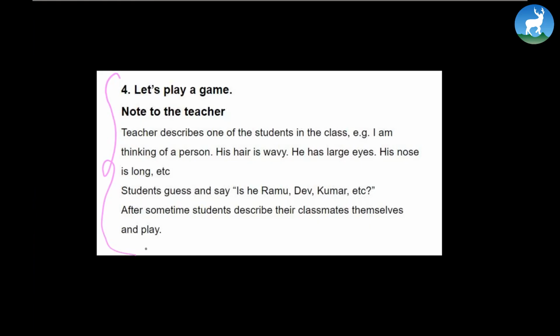But as you describe the person, you cannot name him or her. You have to describe how he looks or how she looks, right? For instance, if I say, I know a person, he puts on spectacles, his hair is short, he's dark, and he has put on a shirt and a pant. Then you can just look around your classroom and figure out who the person is. And the first to tell the person's name correctly would get the chance to describe a particular student or friend from your class. So this is how the game can be circulated.